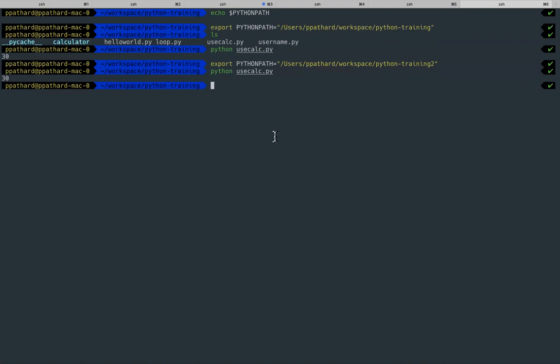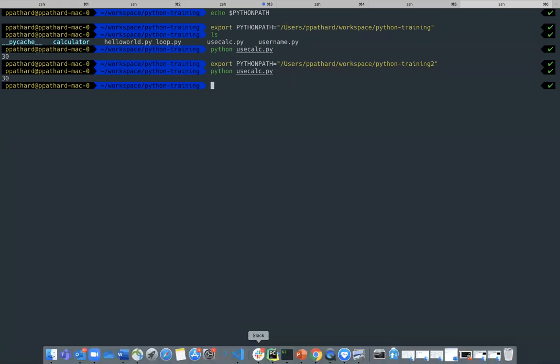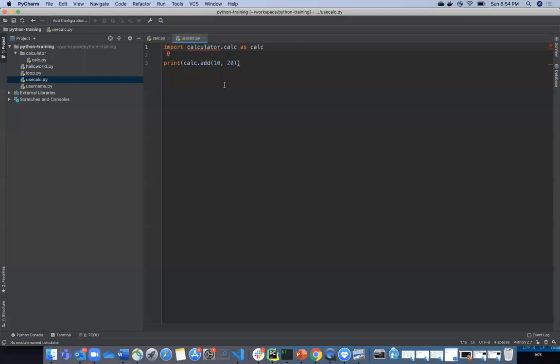Since it is there in the cache, I'm able to see the output. I'm directly writing here calculator.calcs. So I created a package called calculator, and I added this file called calcs, and now I have imported it: import calculator.calcs as calci so that I can do the same things.